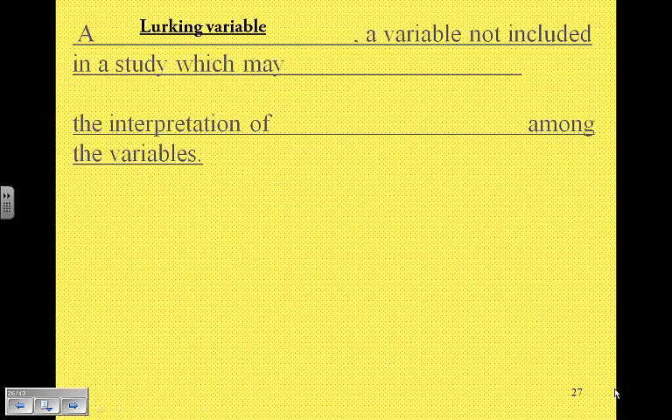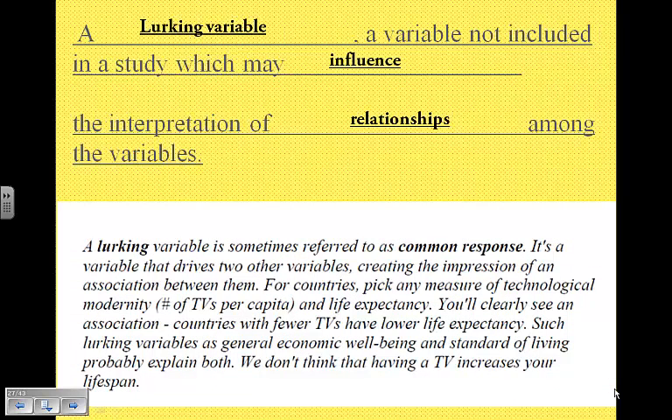So a lurking variable is a variable that's not included in a study, and it may influence the interpretation of the relationships among the variables. Right? That's the definition of a lurking variable: a variable that's not included in a study, but which might influence the interpretation of the relationships. A lurking variable is sometimes referred to as a common response.